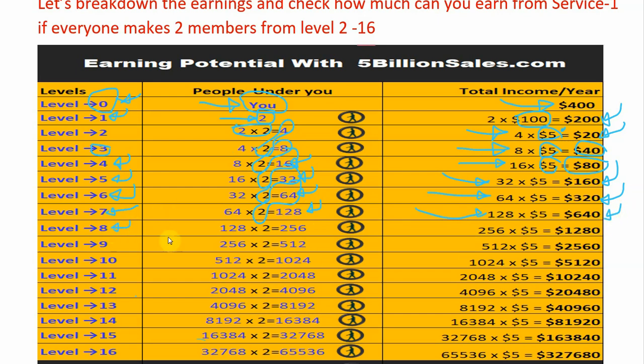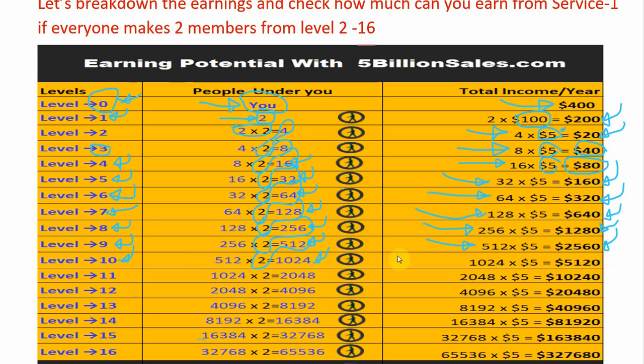At level 8 you will have 128 times 2 equals 256 members. If you multiply 256 by 5 you will get $1,280 commission at level 8. At level 9 you will have 256 times 2 equals 512 members. If you multiply 512 by 5 you will get $2,560 at this level. At level 10 you will have 512 times 2 equals 1,024 members.